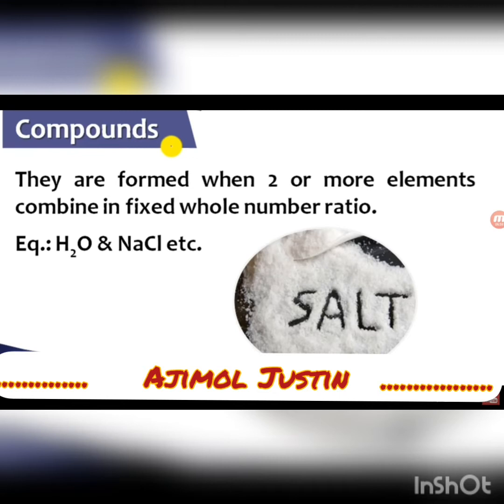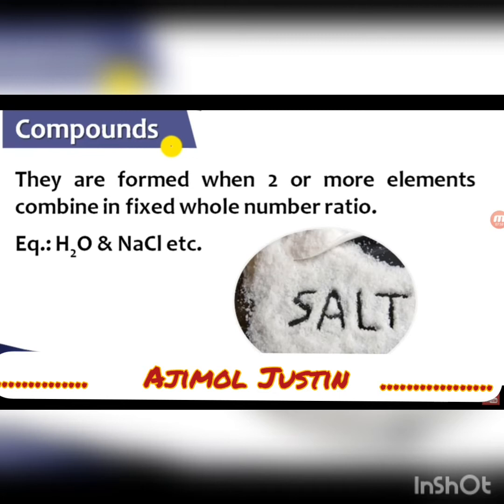Right? So here you can see a fixed whole number ratio. It is not like if hydrogen and oxygen mix, then only one atom of hydrogen and one atom of oxygen will form HO. There is no molecule of HO. There never can be a molecule or a compound called HO.